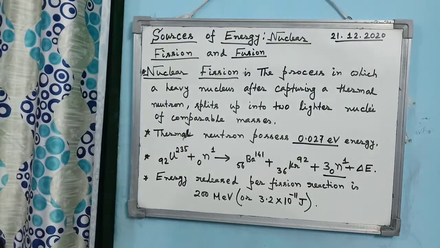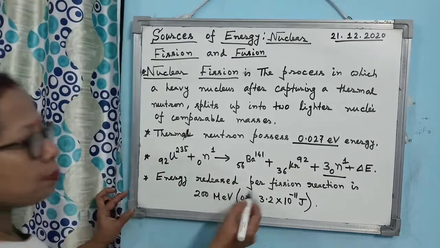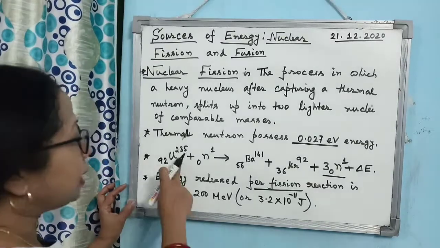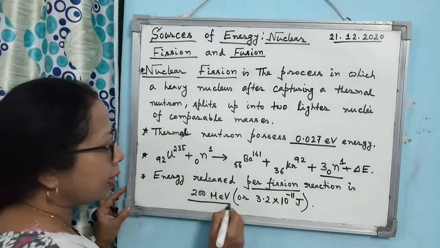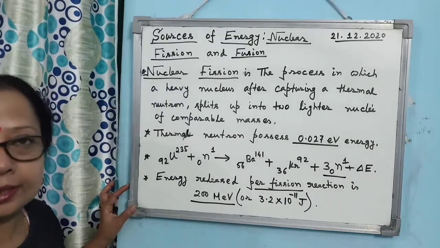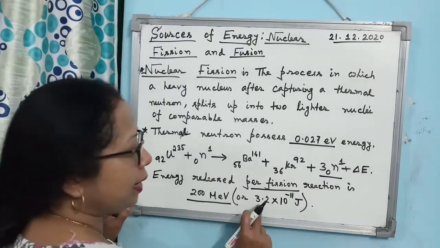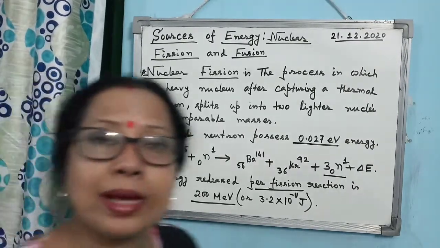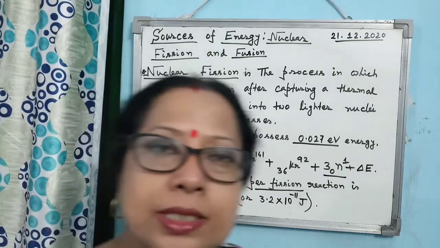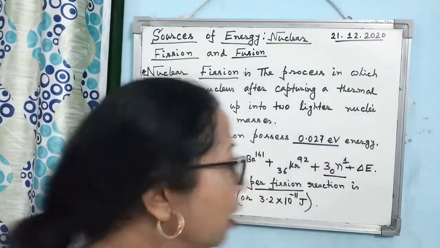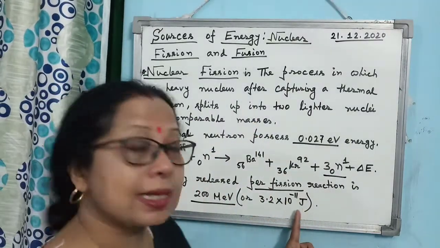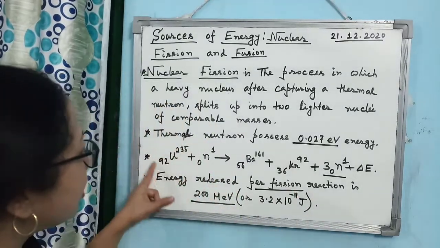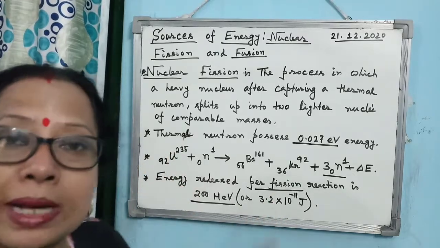Now the question arises, how much energy? Energy released per fission. Per fission means what? For one uranium-235 nucleus, roughly 200 mega electron volt energy is released. And 200 mega electron volt means 3.2 into 10 to the power minus 11 joule. Now you may think, what is Miss saying, that in a nuclear fission reaction a large amount of energy is produced, but it is of the order of 10 to the power minus 11. But you have to understand that one uranium nucleus is producing so much energy.